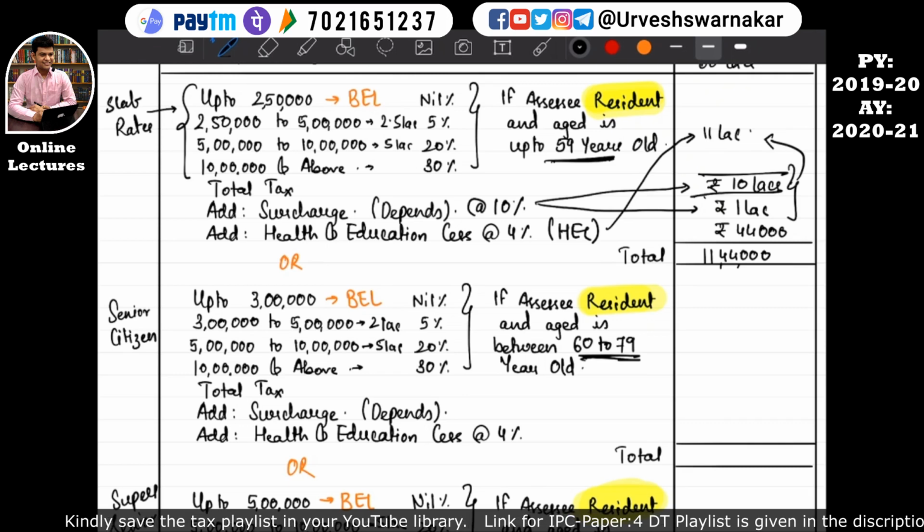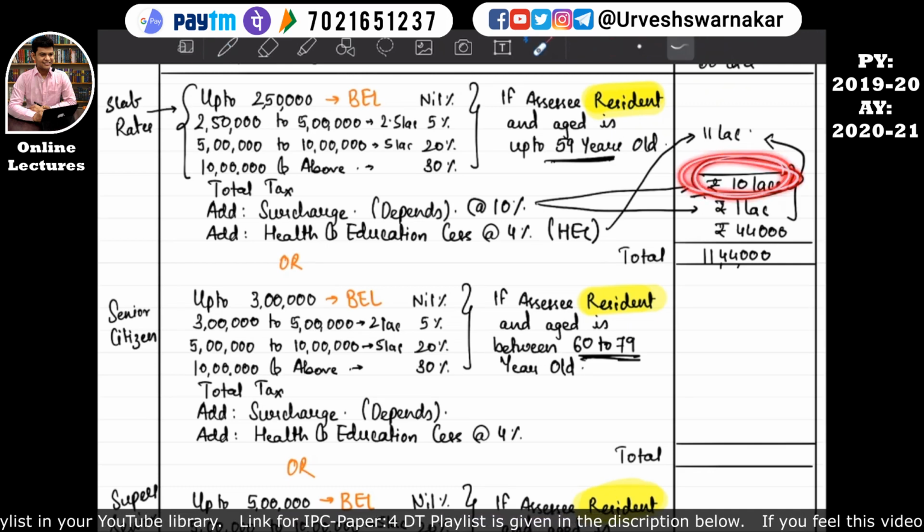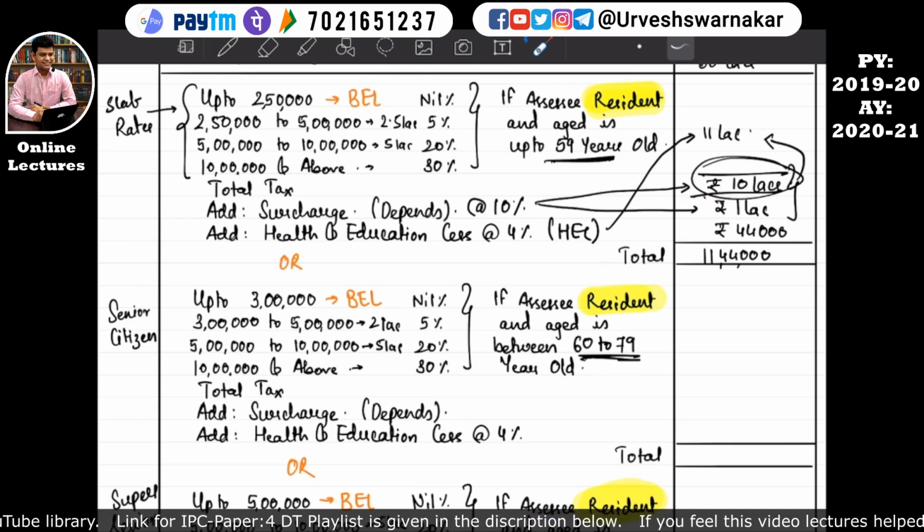So surcharge is calculated on this, and this is calculated using the slab rate and the special tax rate. We will study the special tax rate as we move ahead in the computation of total income or capital gains chapter, and that time you will understand it better. Do not stress right now.